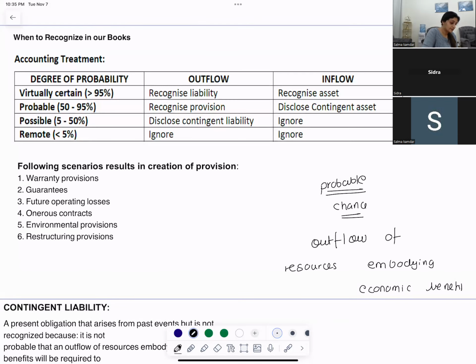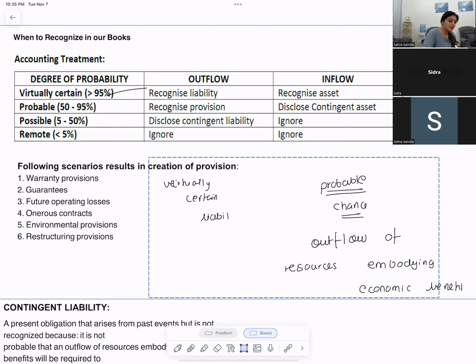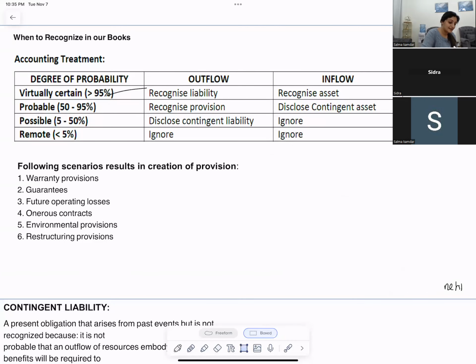Sorry, a liability is certain in timing and amount. It is a virtually certain liability in respect to the amount and timing, which will result in an outflow of resources embodying economic benefits. So when it is virtually certain, it becomes a liability or an asset. When it is a probable outflow, it will be a provision. Probable inflow, it will be a contingent asset.